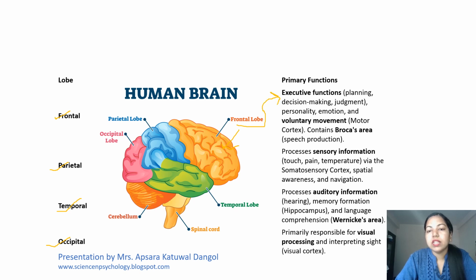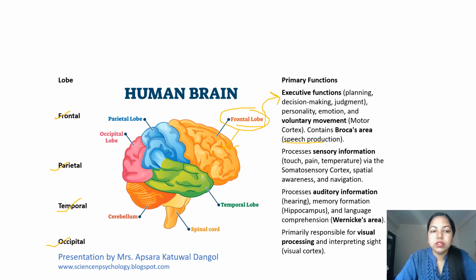It handles executive functions like planning, decision making, judgment, personality, emotion, and voluntary movement like the motor cortex. It contains Broca's area, which also helps in speech production. So the frontal lobe's primary function is executive function and voluntary movement.